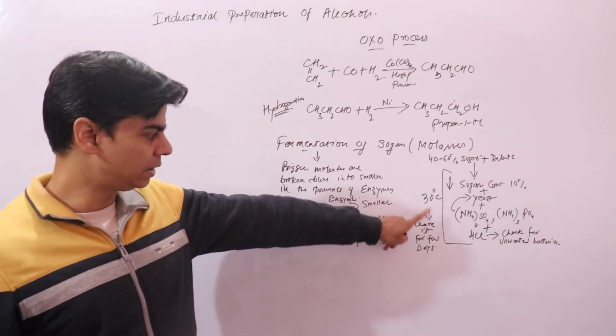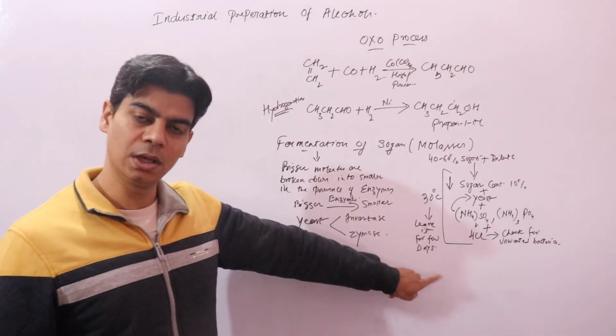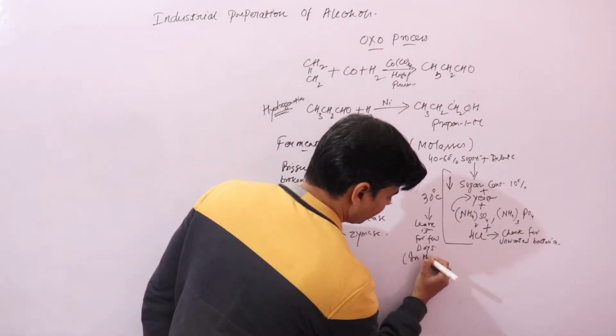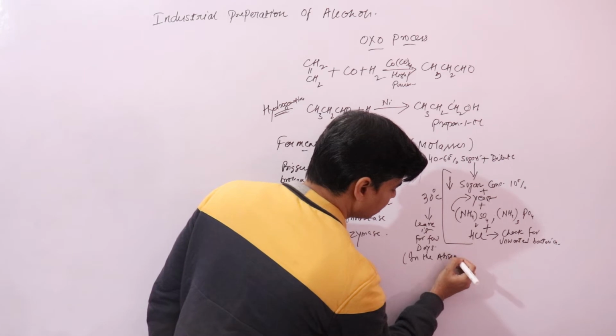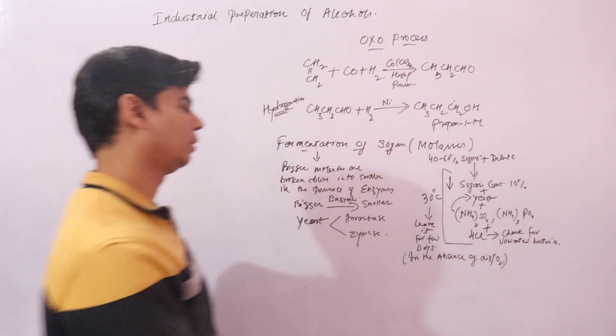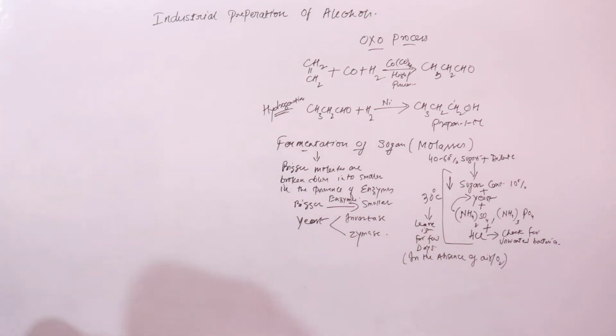Remember, temperature 30 degrees Celsius, leave it for a few days in the absence of air or oxygen, right? I hope till this point it is clear.